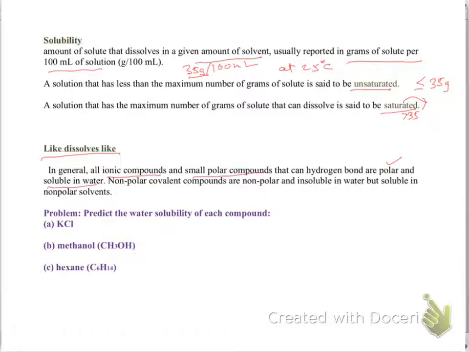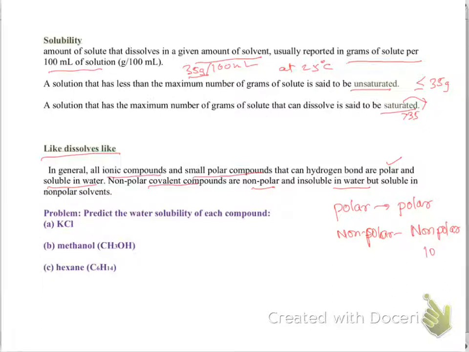Why? Because water is polar. Non-polar compounds dissolve in non-polar solvents, and they are insoluble in water but soluble in non-polar solvents. So simply, polar solute dissolves in polar solvents, non-polar solute dissolves in non-polar solvent.